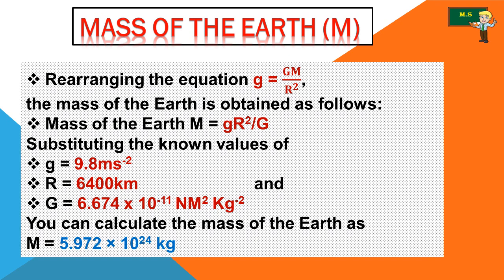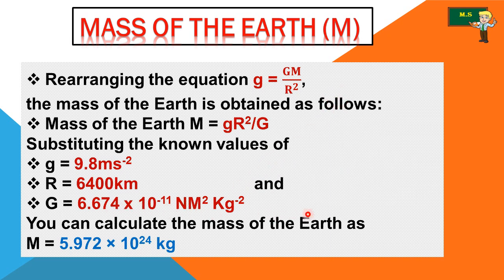The mass of the earth is obtained as follows: capital M is equal to small g r square divided by capital G. We have this M on the right hand side.